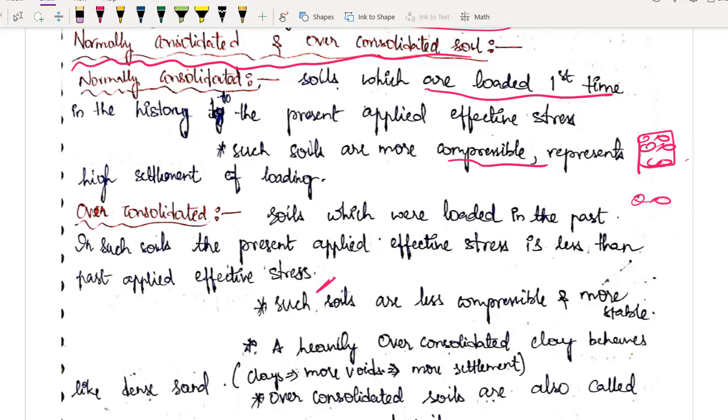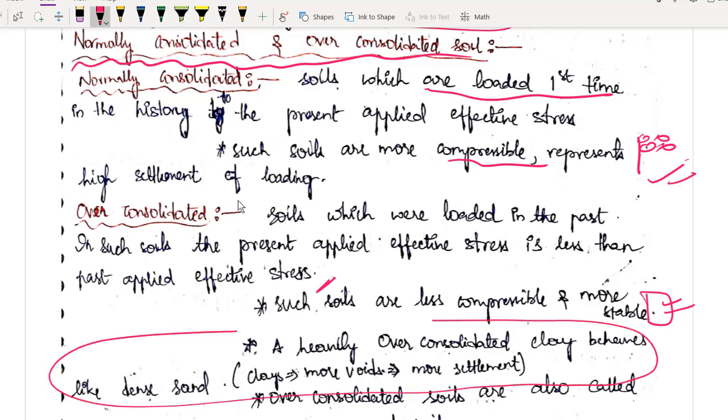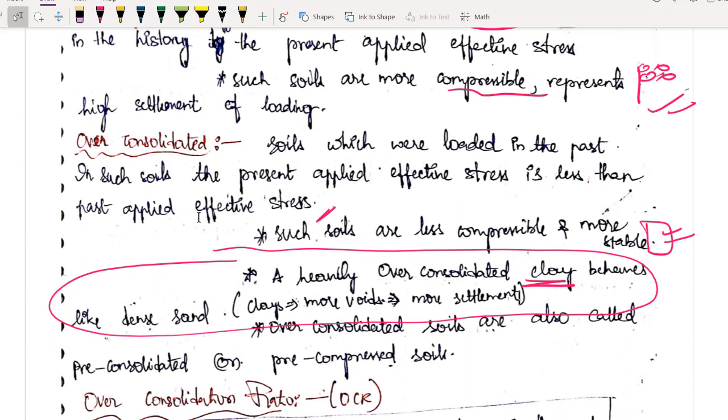Okay, so here the compressibility is more, therefore settlement will also be more. Here compressibility is less, therefore settlement is less, and you can say it is more stable soil. Remember this sentence as a byte because it is very important. The heavily over consolidated clay, याद रखना, the clay which was previously stressed to a larger extent, this type of clay will act as dense sand.